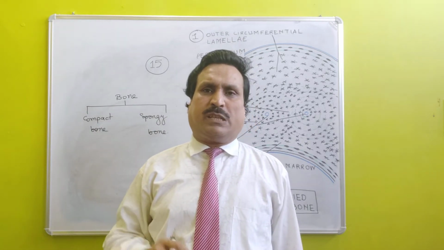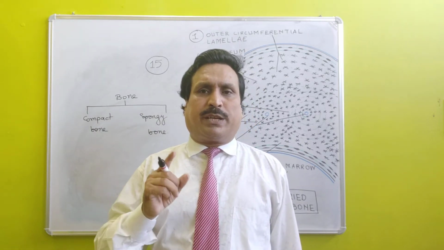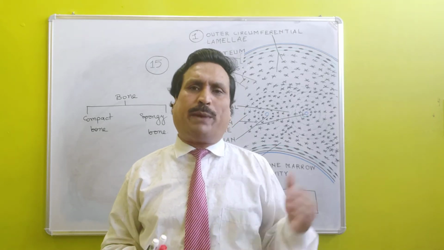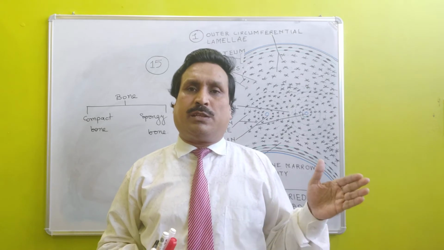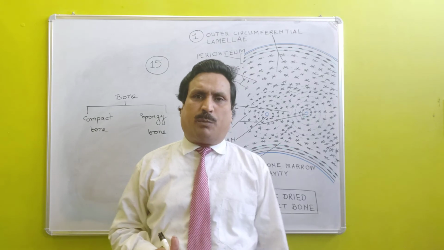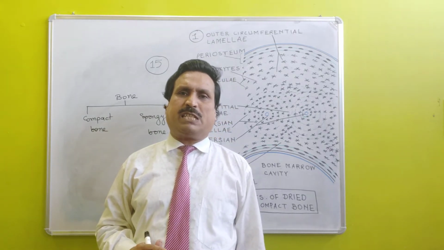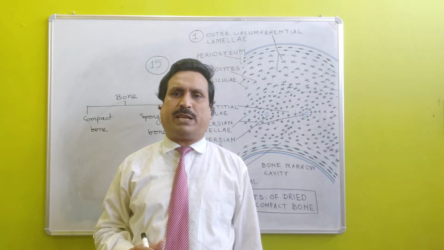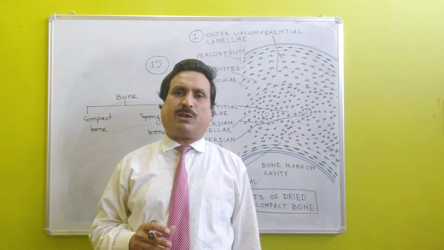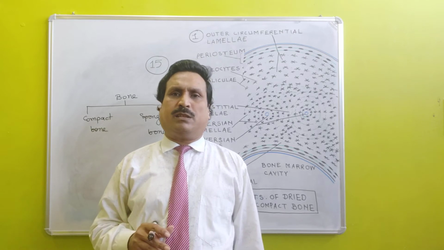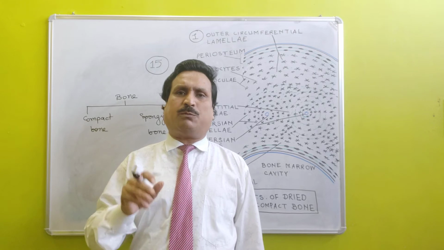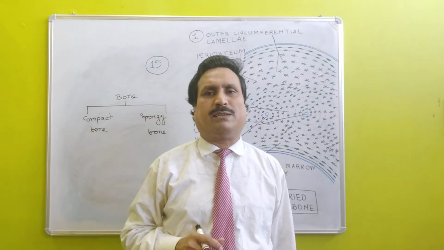In spongy bone, red bone marrow is present, whereas in compact bone, yellow bone marrow is present. In compact bone, periosteum and endosteum are present, whereas in cancellous bone, a network of plates is present, inside which red bone marrow is present.